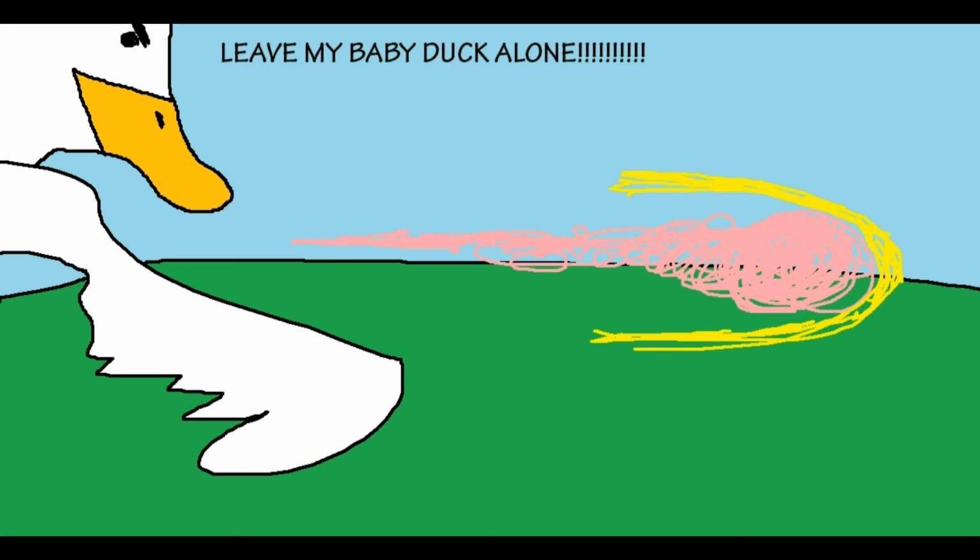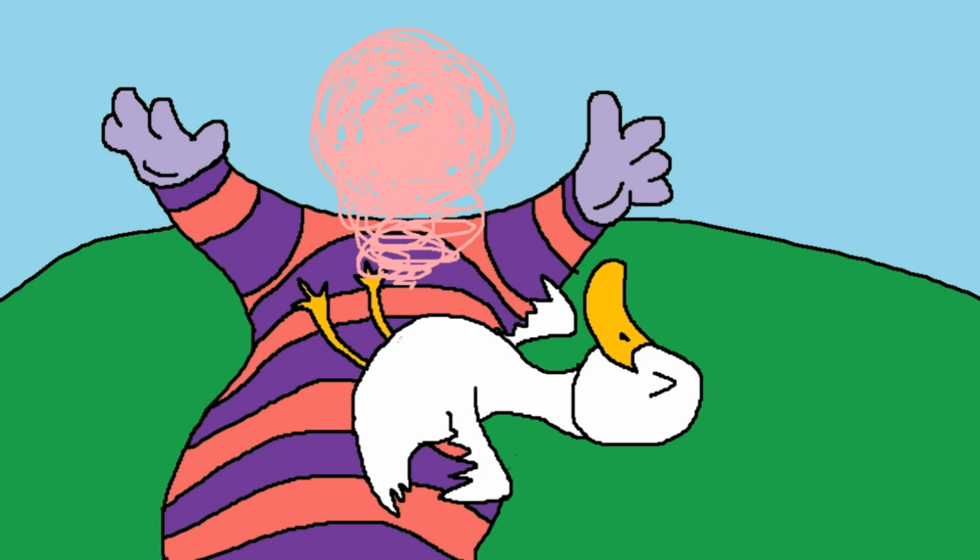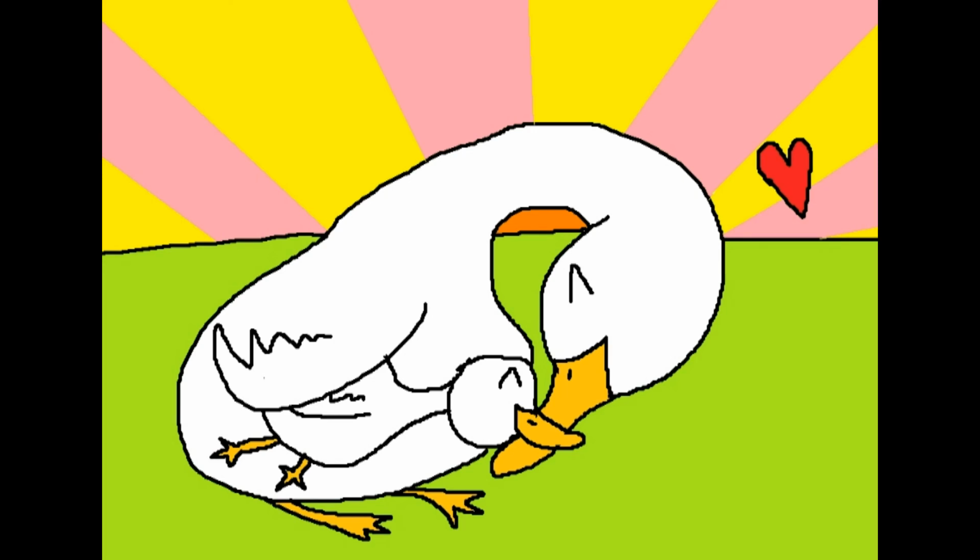Mama Duck threw the yarn at the cat and screamed, "Leave my baby duck alone, you fat cat!" And the yarn hit the cat in the head and the cat fell off the hill. Mama Duck ran to her baby and hugged him and told him how much she loved him. They lived happily ever after.